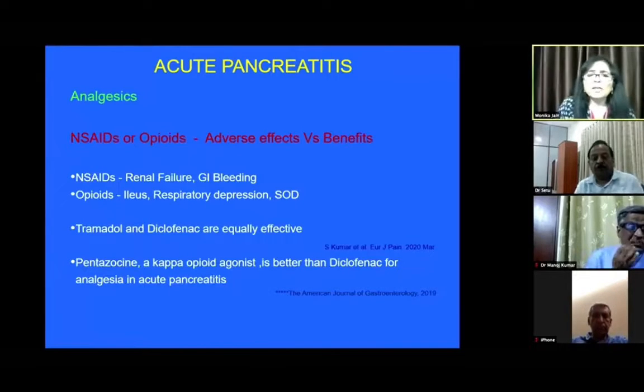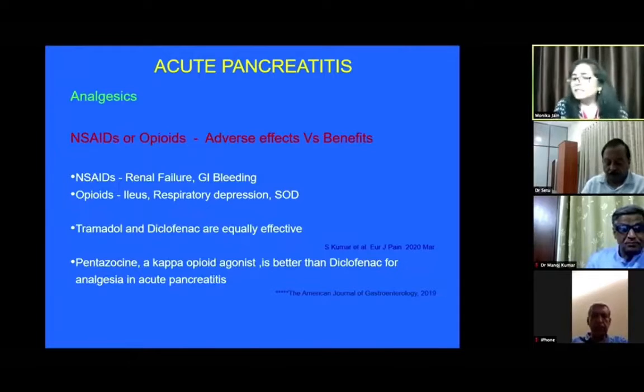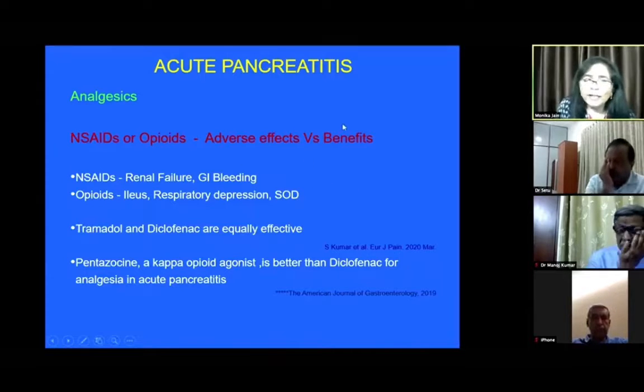The second important issue remains the analgesia, because acute pancreatitis is a very painful condition, and we have two groups of drugs, NSAIDs or opiates. The adverse effects and the benefits we need to weigh. NSAIDs have a problem of renal failure and GI bleed, whereas opiates have a problem of ileus, respiratory depression, and sphincter of Oddi dysfunction.